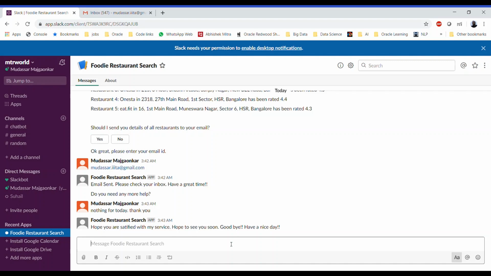ID, whether the email ID that has been entered is valid or not, or the location that has been entered is valid or not, or whether the location is serviceable or not. All this backend code is done in Python, and the rest of the dialog management and everything is done using Rasa. This is a basic demonstration of how the Rasa chatbot integration works with Slack.